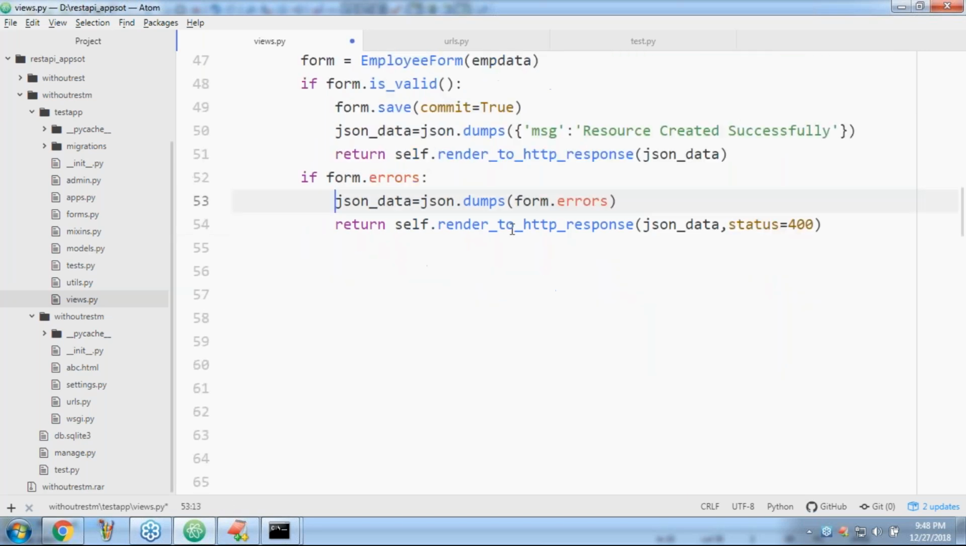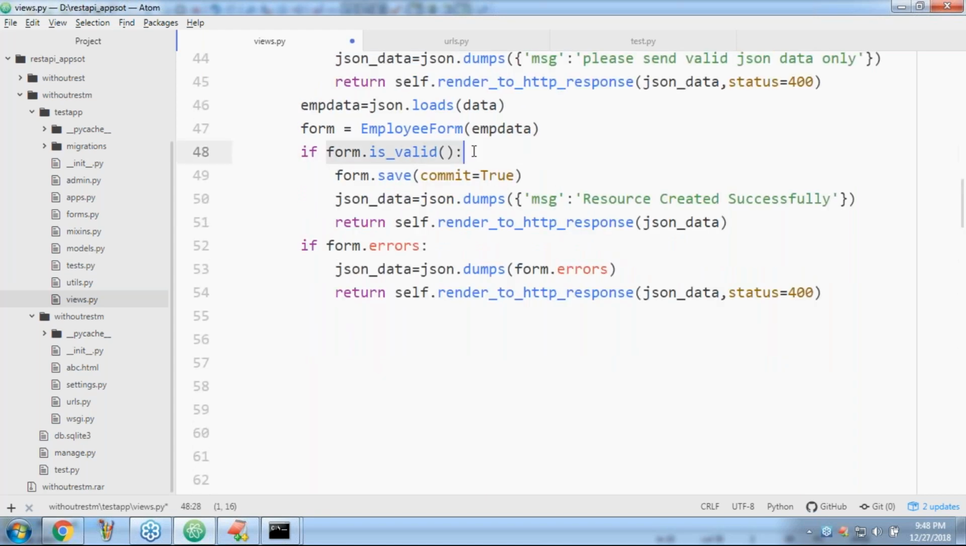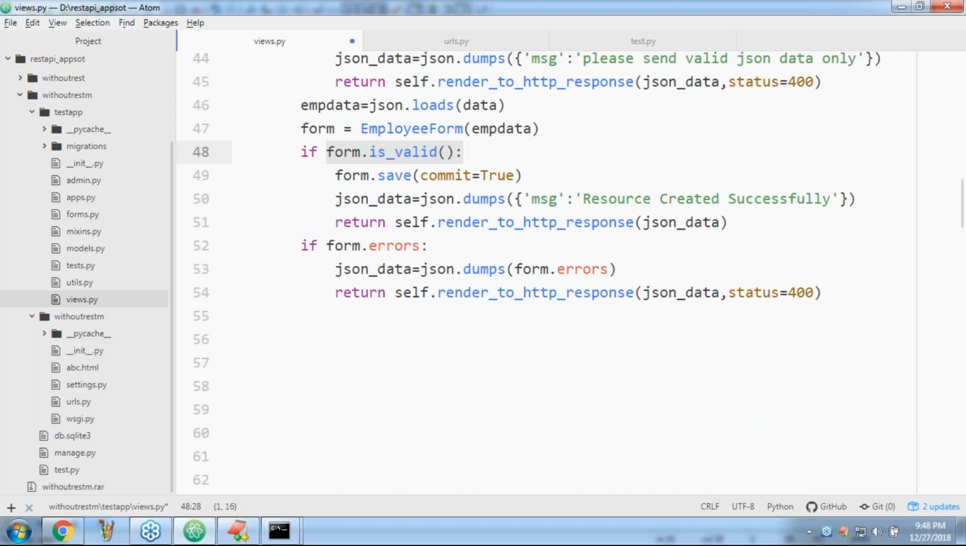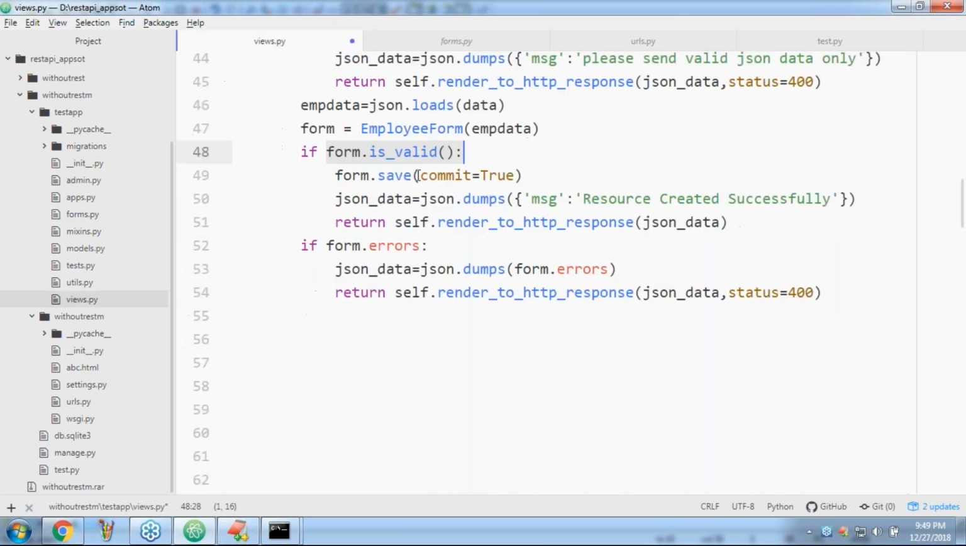I have one small doubt, sir. When is it going to fail? Form dot is_valid. Have I implemented any validations in the last examples? Yes, we implemented. Where, sir? Inside forms.py. Inside forms.py, if salary is less than 5,000, immediately raise a validation error.